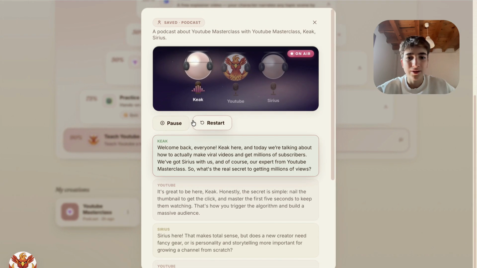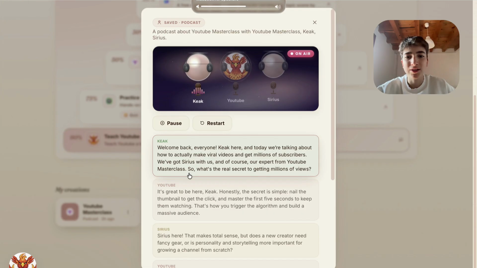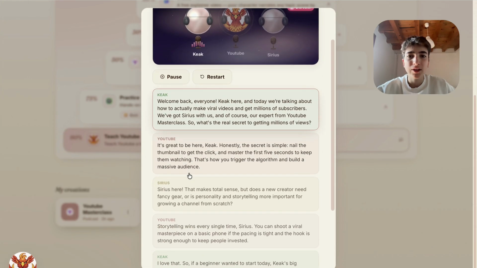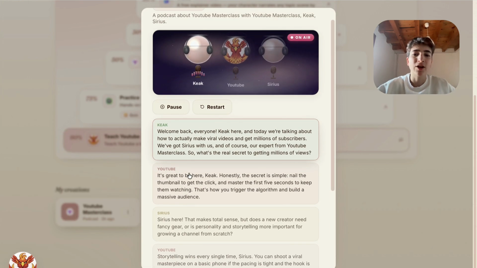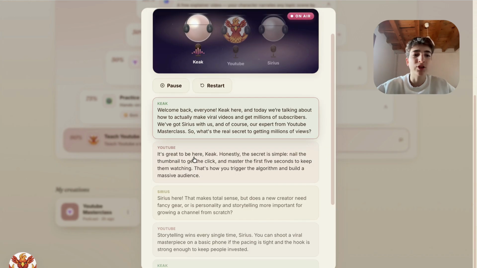Welcome back, everyone. This is the MacBook voice and it doesn't sound really good because it used different ones to have different voices between the podcast, but if you put Gemini or ChatGPT, it's even better.